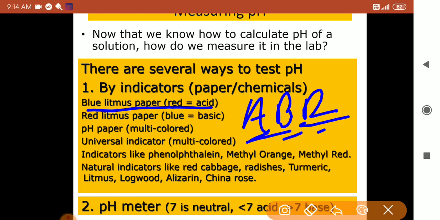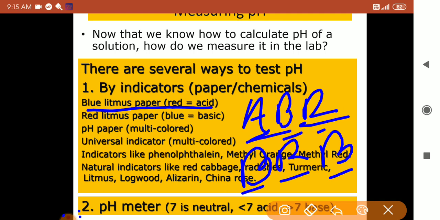Red litmus paper we have to use for bases only. For that there is an abbreviation, BRB: base turns red litmus paper blue.